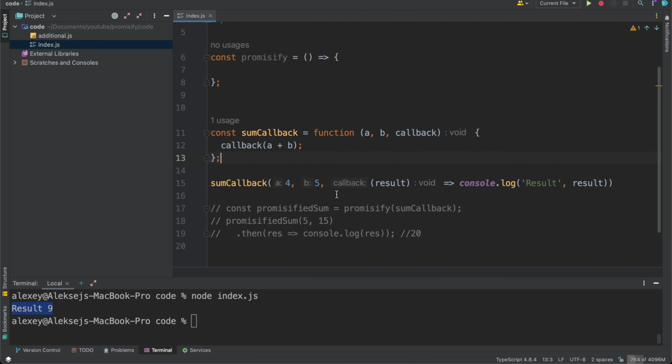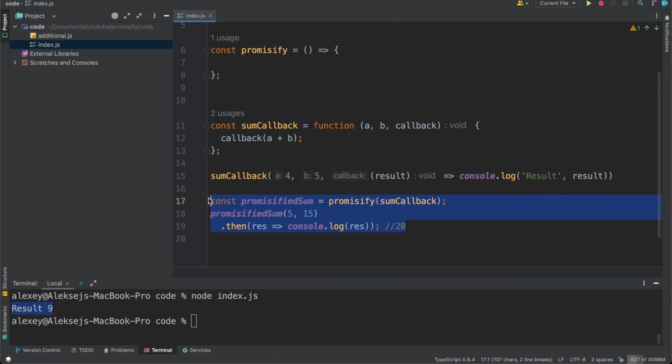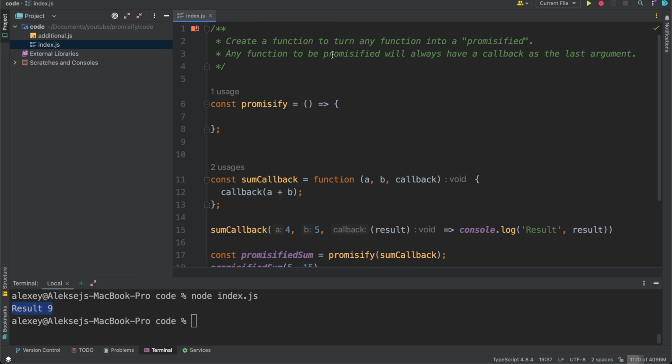Okay, and what do we have to do? We have to write a function, promisify. We will pass a callback here, and as output we will have a promisified function, which we can use like a regular function, but it will return a promise to us, and we will have a possibility to receive the result using the Promise API. For example, then, and we are receiving here the result, and the sum of 15 and 5 will be 20. Okay, let's start to write our function.